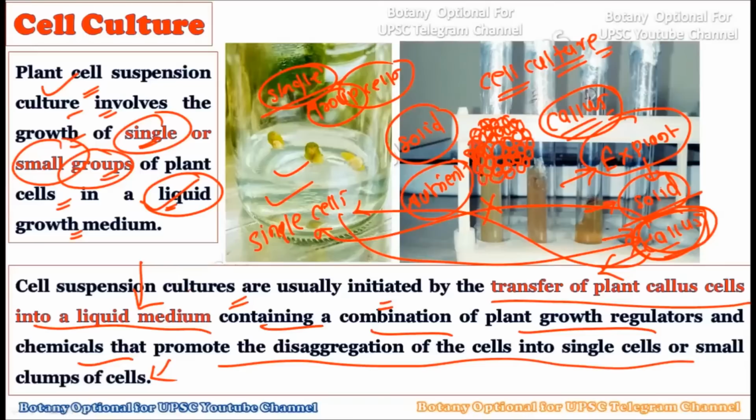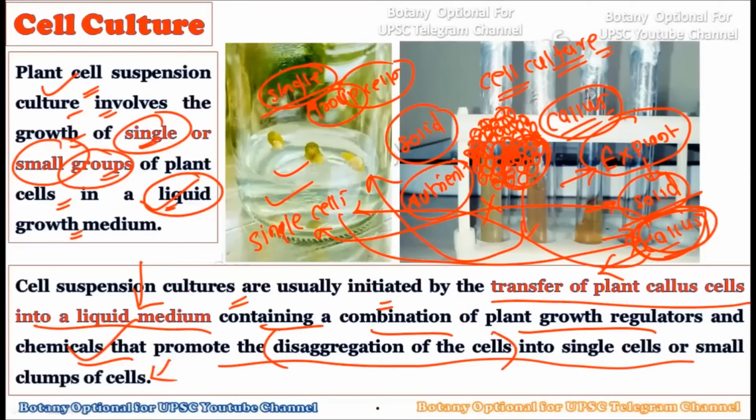All the cells look similar, and it is the bunch. Okay, a bunch of callus is there, and it contains many cells. Now some portion of this cell is transferred to the liquid medium, and this liquid medium contains very particular plant growth regulators, plus it also has the chemicals which will promote the disintegration of cells into single cells.